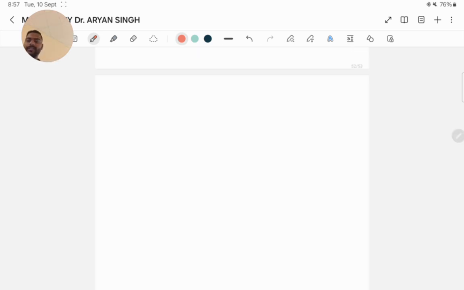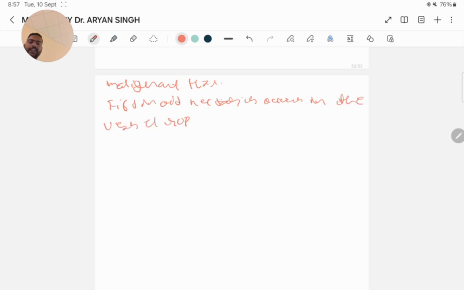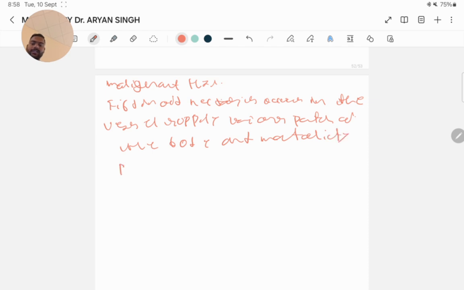And what is malignant hypertension? Fibrinoid necrosis occurs in the vessels supplying various organs, various parts of the body, and the mortality rate increases by 50% in 6 to 12 months.